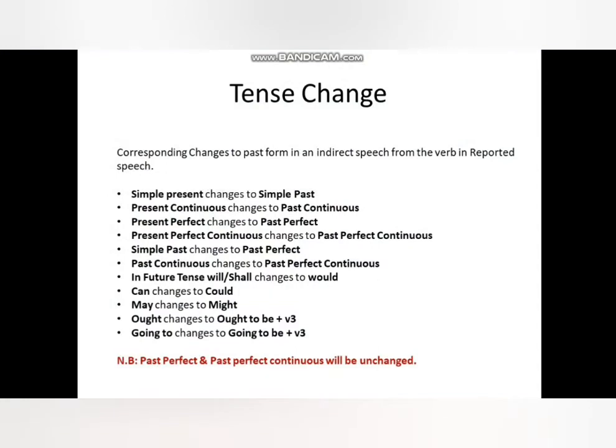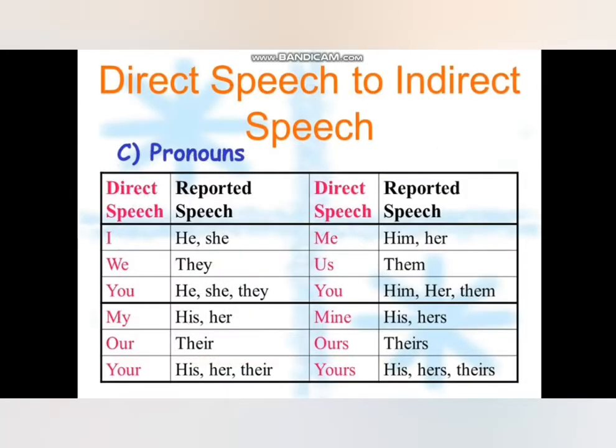Now the most important part is tense change. Like simple present changes to simple past, present continuous to past continuous, present perfect to past perfect. According to this way, you have to change the tense. Most important thing, past perfect and past continuous tense will be unchanged. Now there are rules of pronoun, and you have to remember this chart.